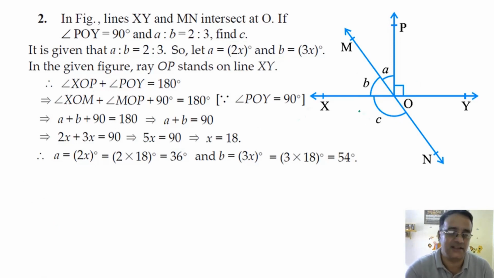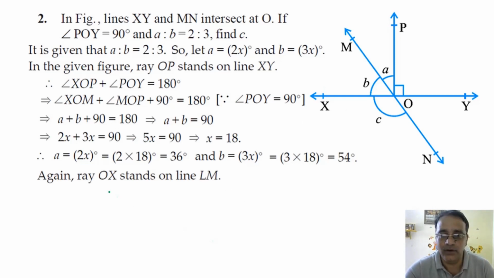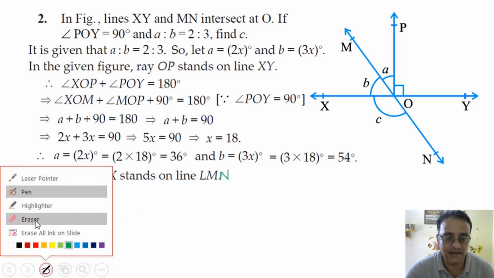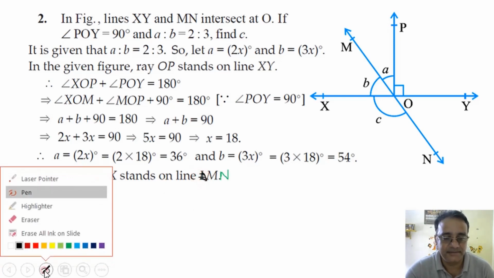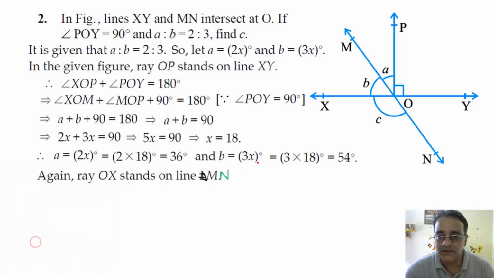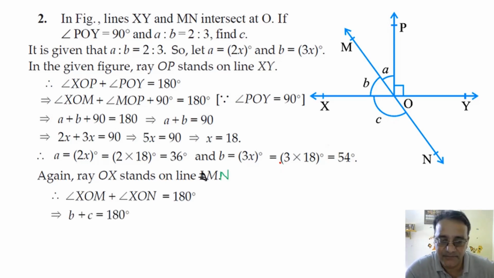First B plus C. Again ray OX stands on MN. This is MN. Okay, I'm correcting here only. So B plus C is equals to the sum of these two angles is equals to 180 degree.